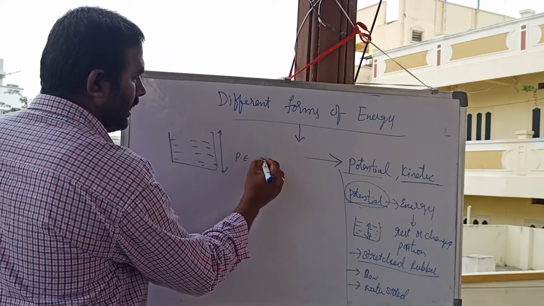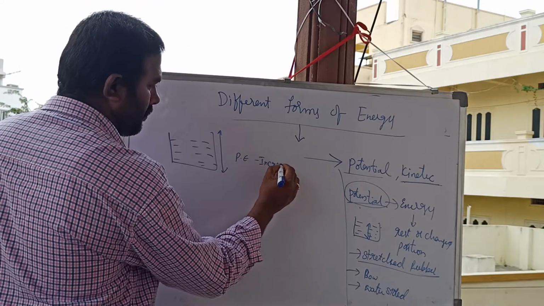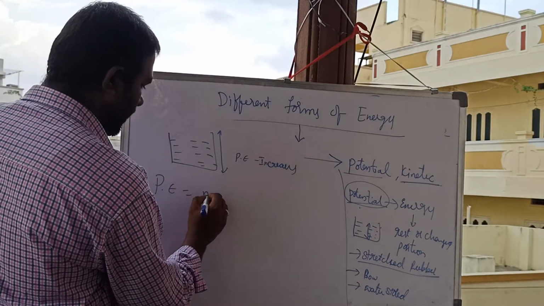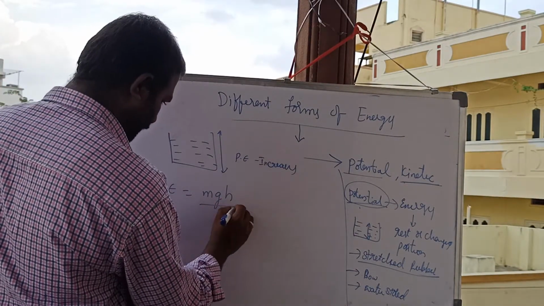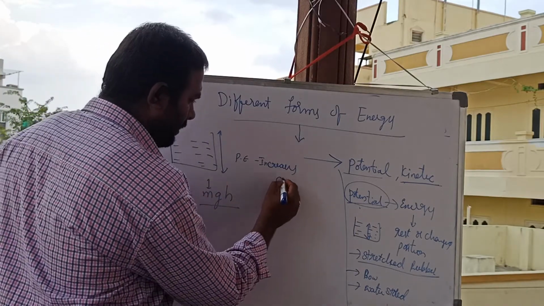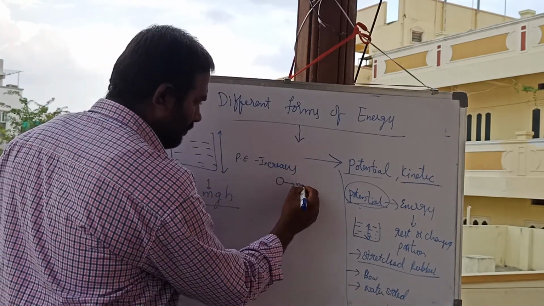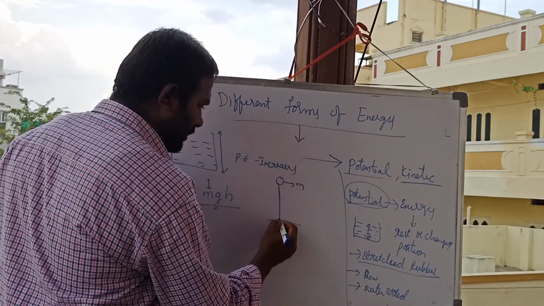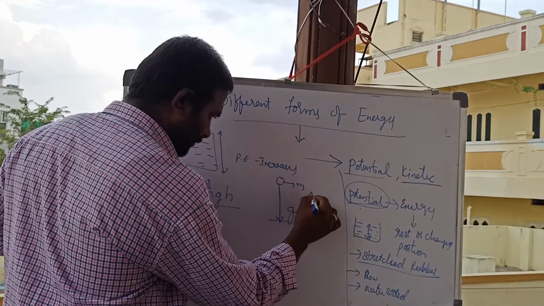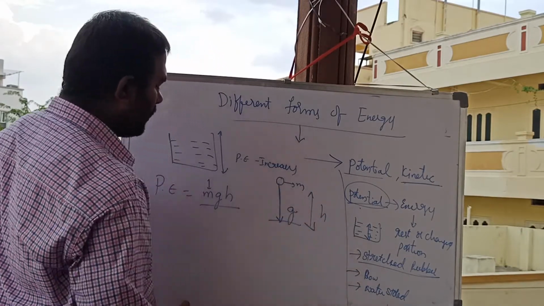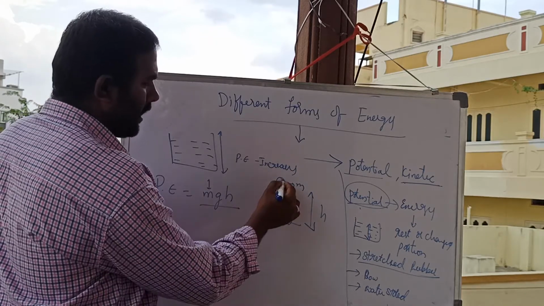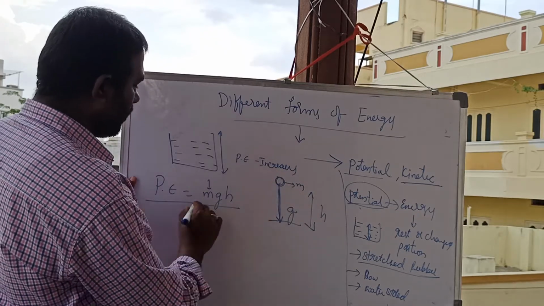Potential energy we can write as mgh. Why do we write mgh? Suppose a body is at a certain height, it has some mass m and it is pulled toward the gravity. So energy is possessed due to its height as well as its position. This is called potential energy.